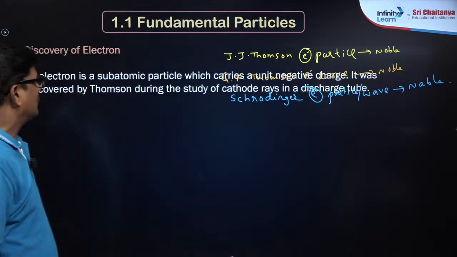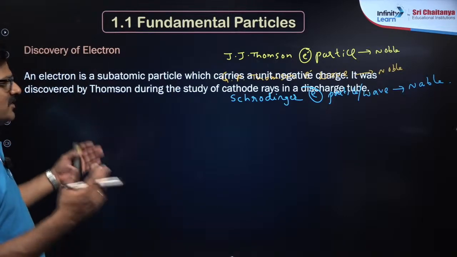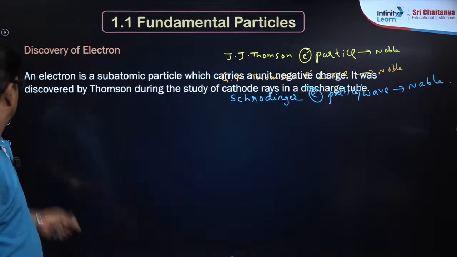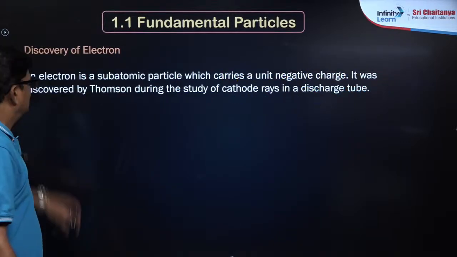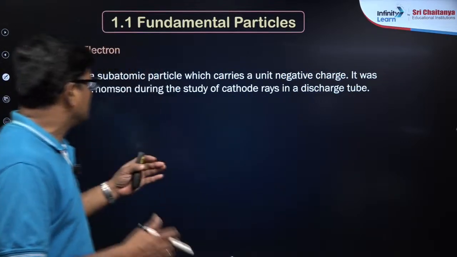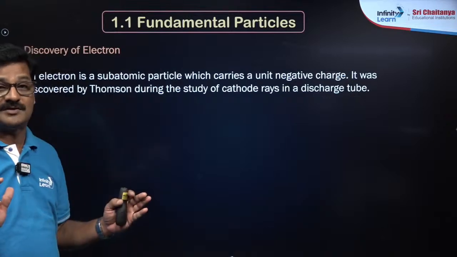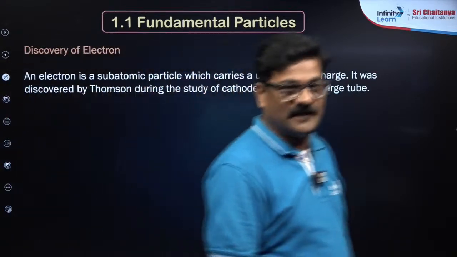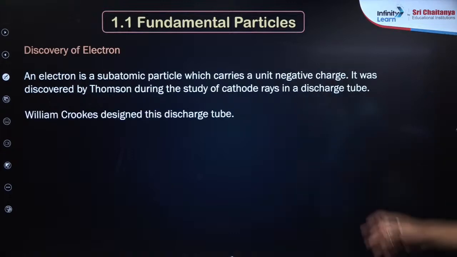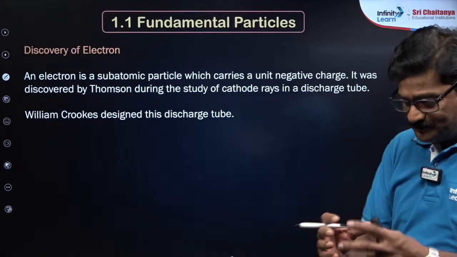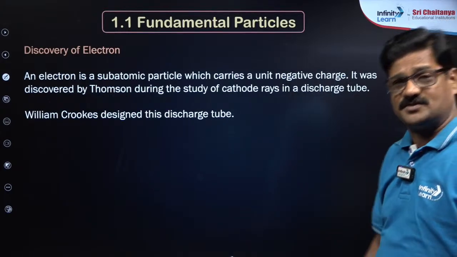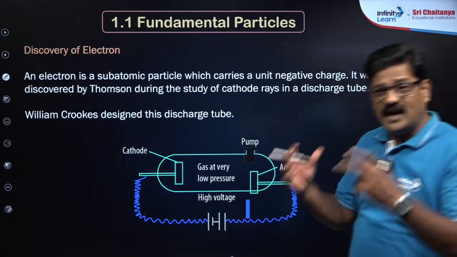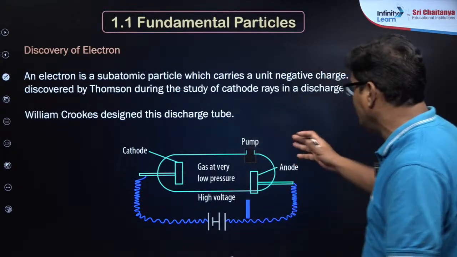Thomson discovered the electron. An electron is a subatomic particle which carries a unit negative charge, and it was discovered from cathode rays. So what are cathode rays? William Crookes was a scientist. He discovered the cathode ray discharge tube, where a gas is subjected to high voltage.